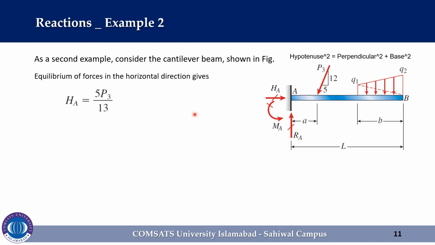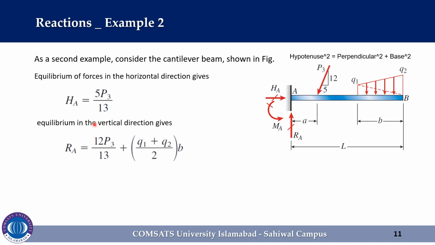And the equilibrium in the vertical direction gives R_A is equal to 12 P3 over 13 plus (Q1 plus Q2)/2 multiplied by B. In finding this reaction, we use the fact that the resultant of the distributed load is equal to the area of the trapezoidal loading diagram. However, the moment reaction M_A at the fixed support is found from an equation of equilibrium of moments.